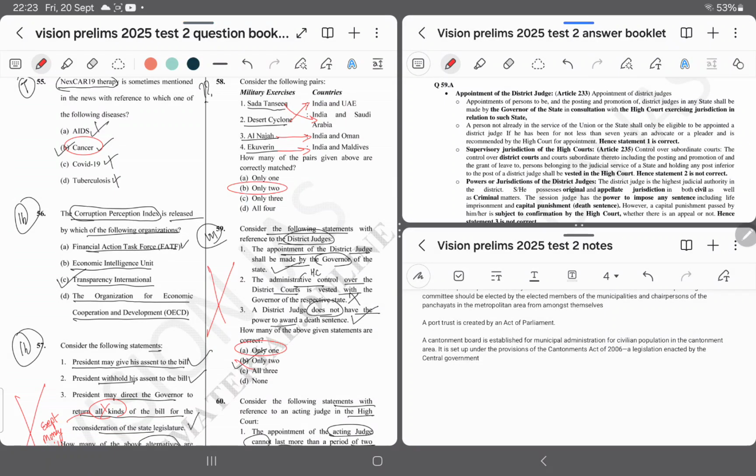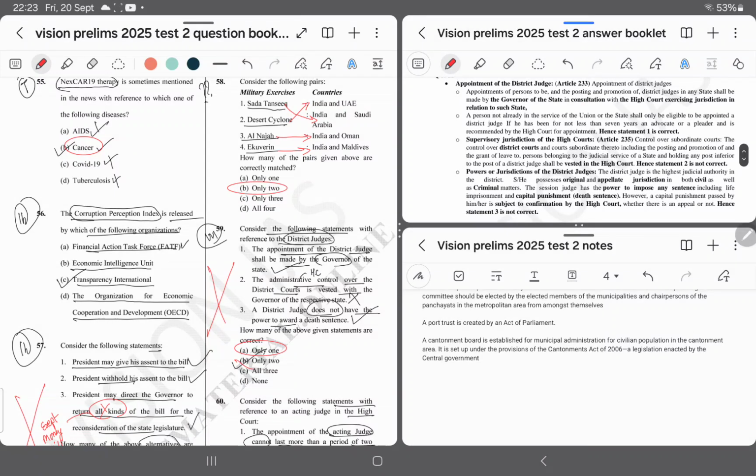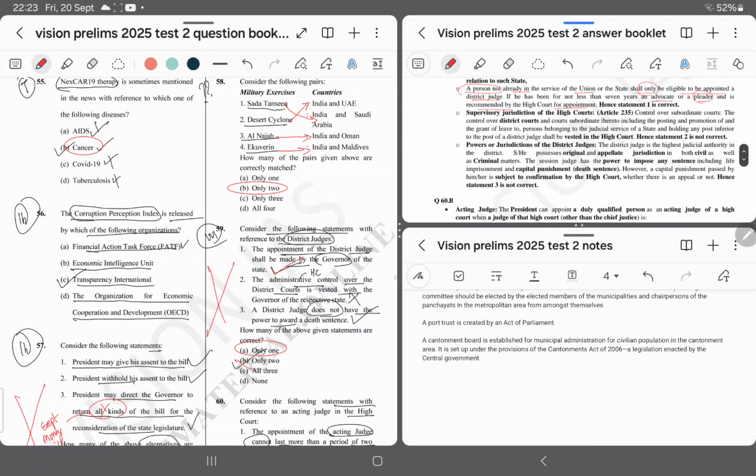Only one. Regarding district judge, a person already in the service of union or states shall only be eligible to be appointed a district judge if he has been for not less than 7 years an advocate or pleader and is recommended by High Court for appointment. That's why option number 1 is correct. Option number 2 is incorrect, and option number 3 is also incorrect.